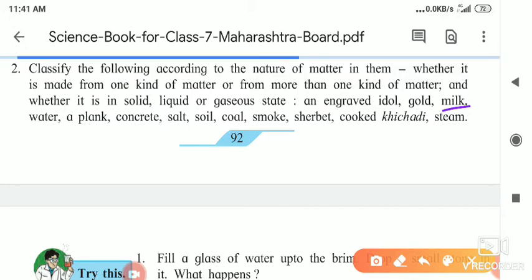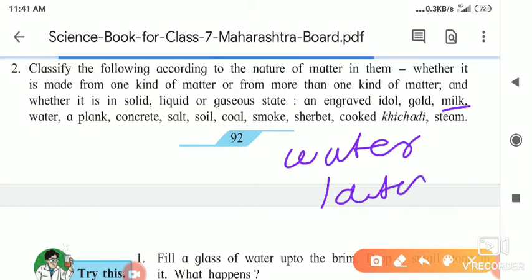Tell me now. So milk is made up of milk. Actually, in milk we can see only the milk, but inside it water is present. Lactose sugar is present, its taste is sweet. Some particles are there. Fat is present inside it, because from that we take out the fat, meaning butter, and we can make the cheese and all. So milk is made up of more than one substance, and it is in which state? That is the liquid state.